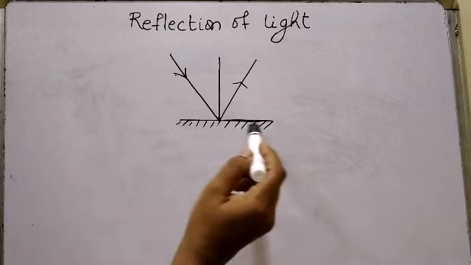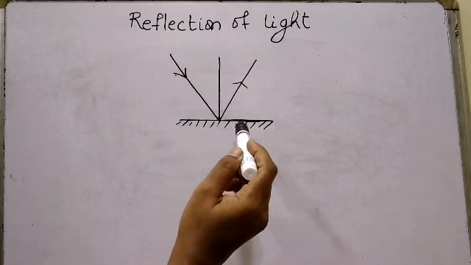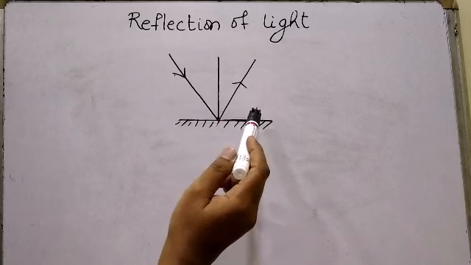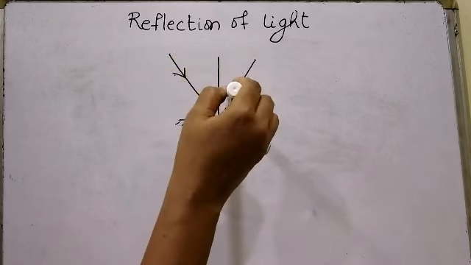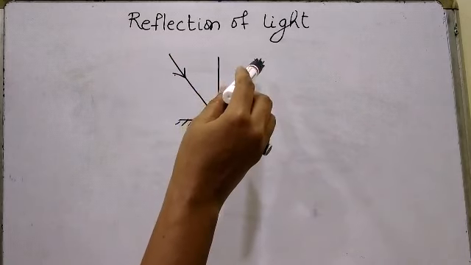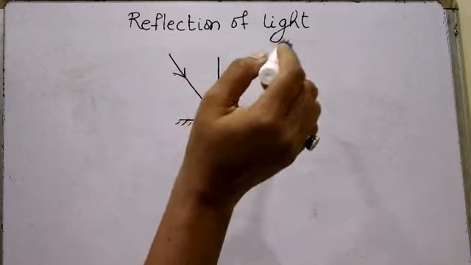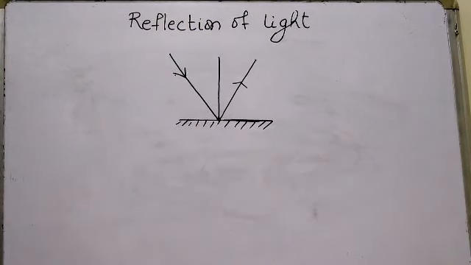Consider now this is a plane mirror. Now this plane mirror is polished from one side and it is painted from the other side. So what will happen when the ray of light falls on the mirror? You can see the ray of light is falling on the mirror. This ray of light will turn back, and this turning back of ray of light after falling on the surface is called reflection of light.